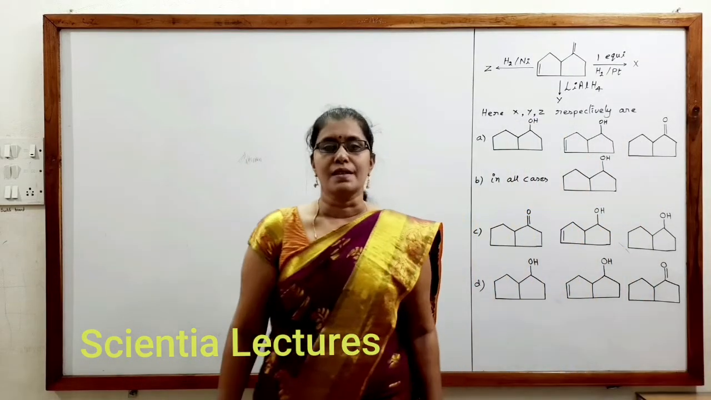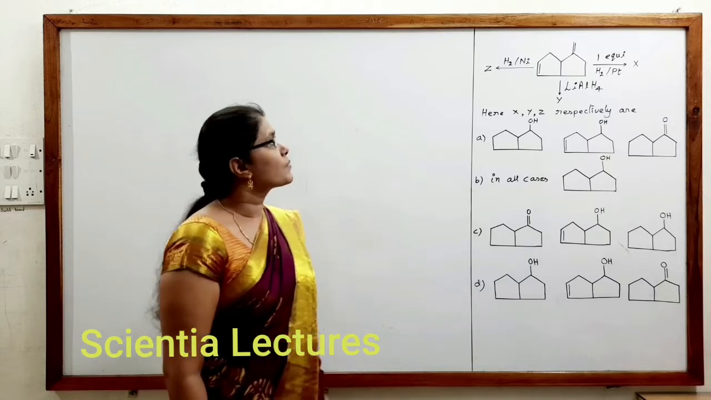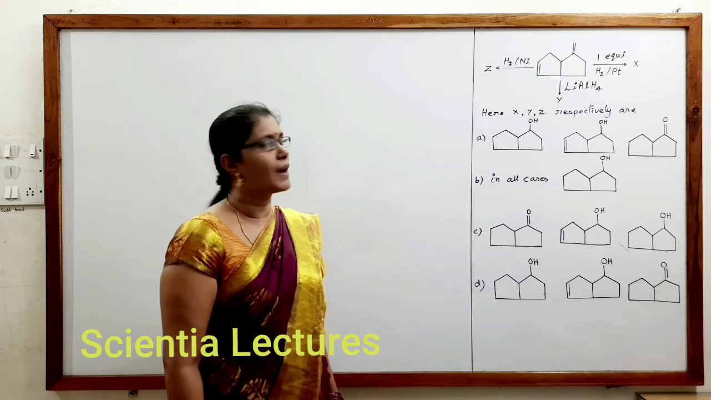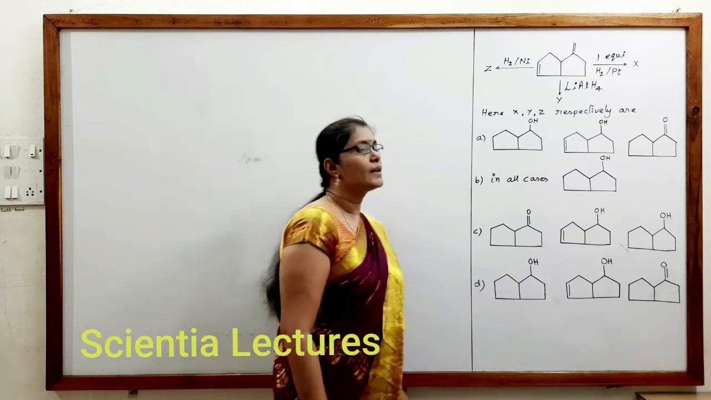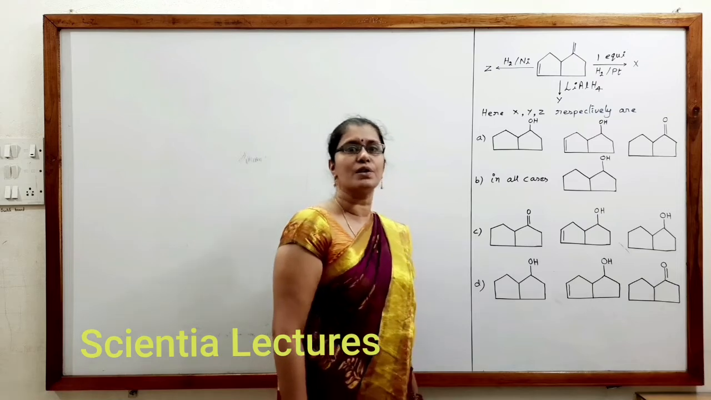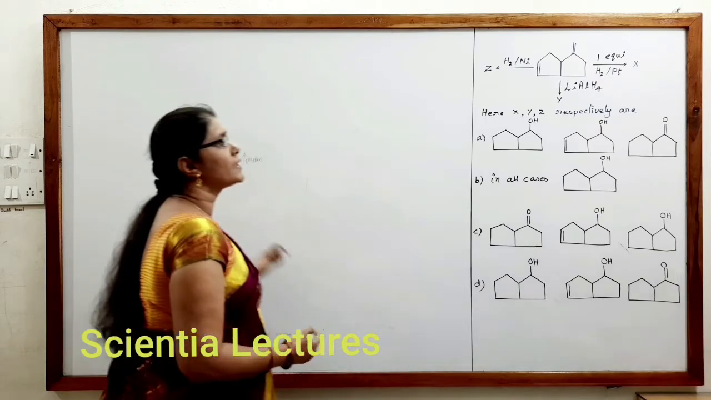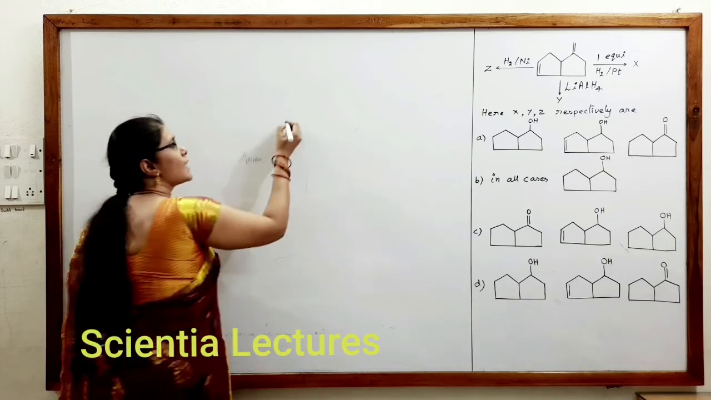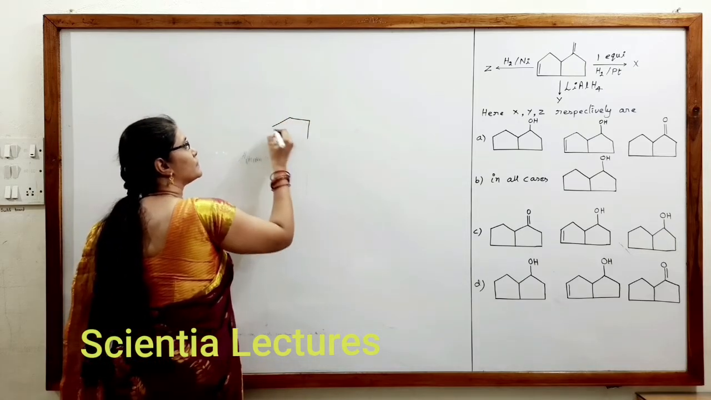Hi students, let us see this question. So here you can observe that an alkene in the presence of lithium aluminium hydride and one equivalent of hydrogen by Pt, or in the presence of hydrogen by Ni, XYZ products have been asked. Now let us see the answer for this question.